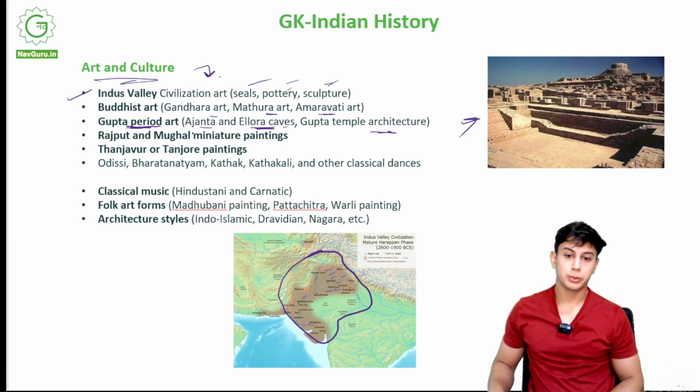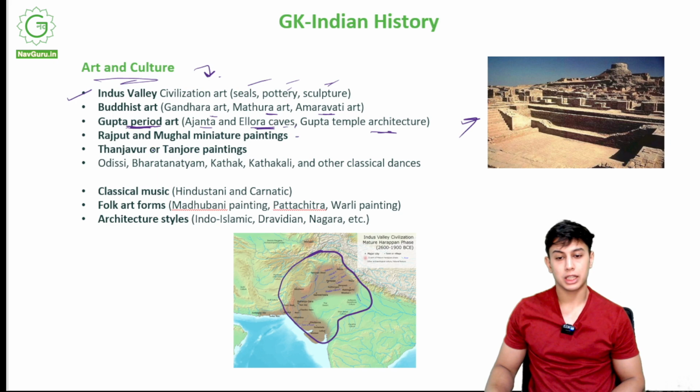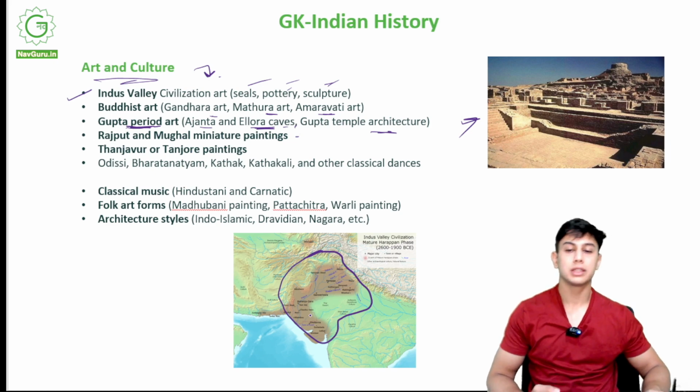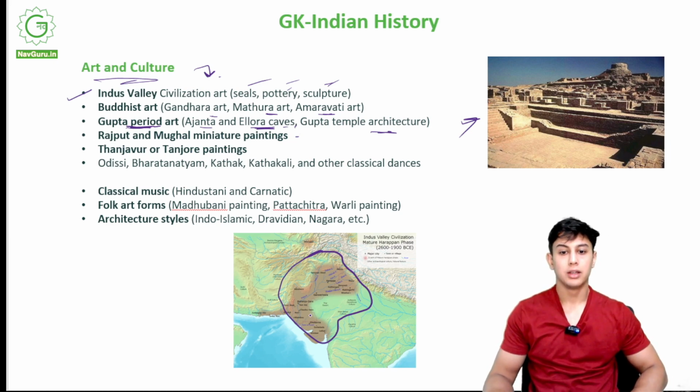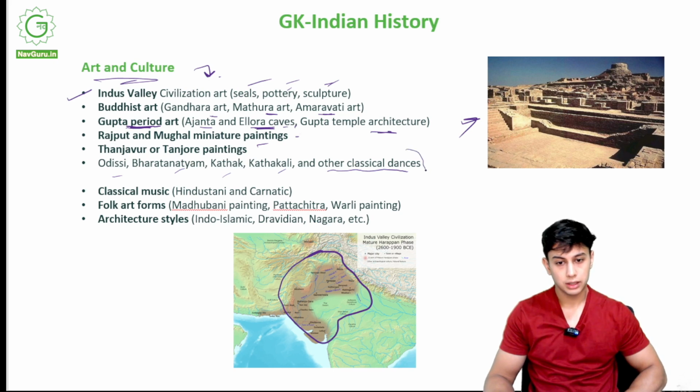We have Rajput and Mughal miniature paintings. These are all paintings from the Rajput era and the Mughal era. Thanjavur or Tanjore paintings. Odissi, Bharatnatyam, Kathak, Kathakali, and other classical dances are classical dances I told you about. The Tanjore paintings are also an important art and cultural form in India.